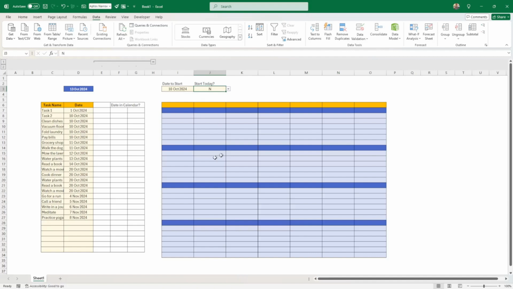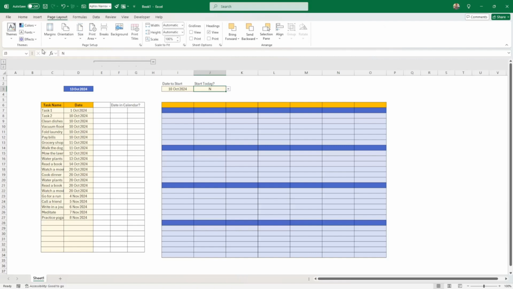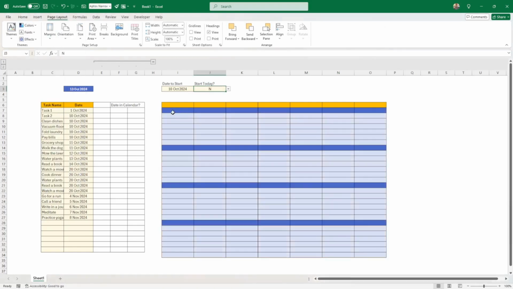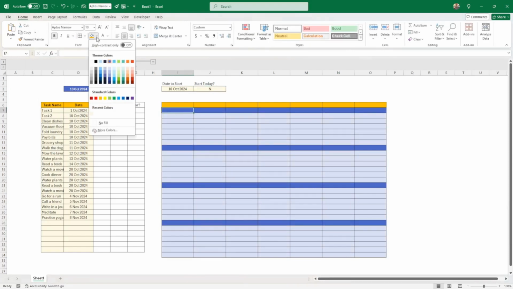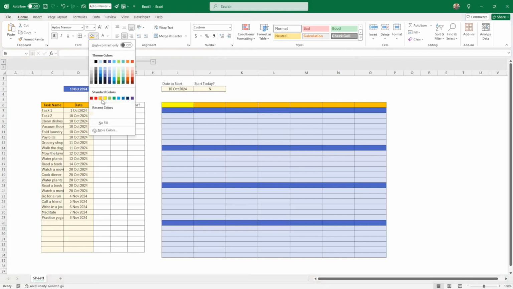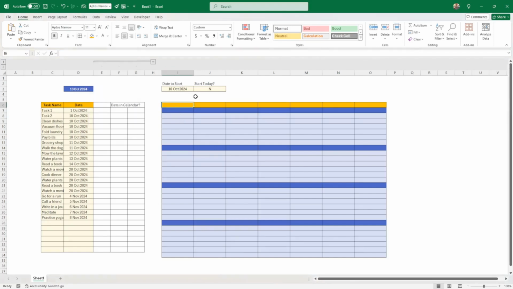As far as color is concerned, I am using the Slipstream theme here because I like this blue, and I'm taking the blue at the top here, which is called the blue color, not turquoise or whatever. It's called the blue, and I'm using the white font as well. And for this one, I'm using the standard color, which is the third one of the standard colors. And for all the cells that I want users to input something, I'm just using this one, but I am putting it very light.